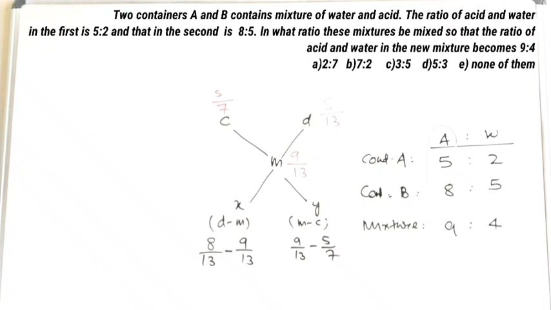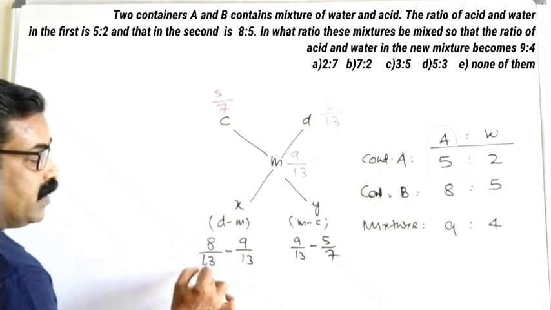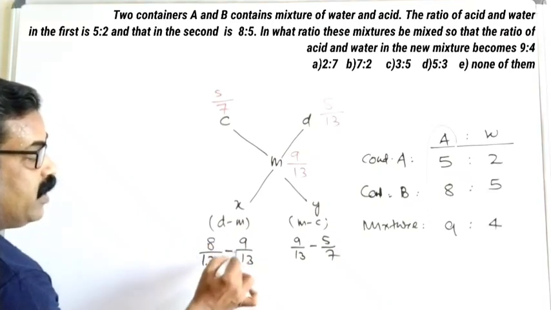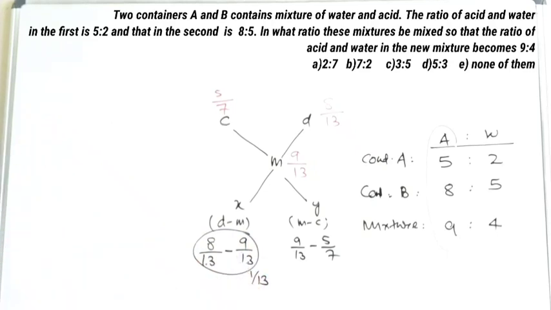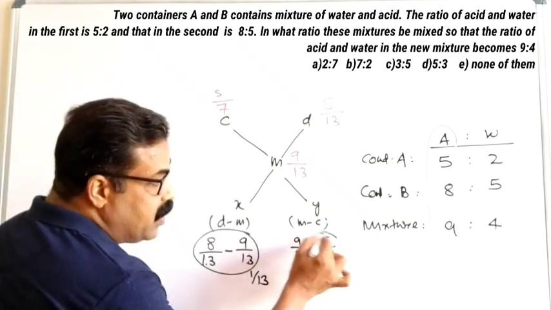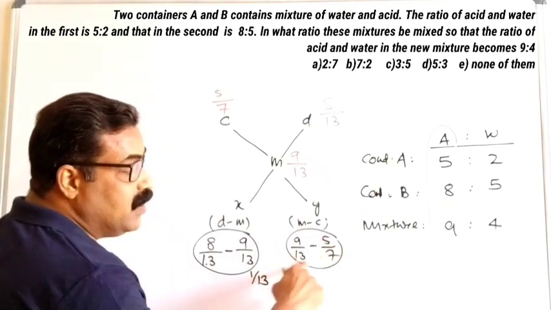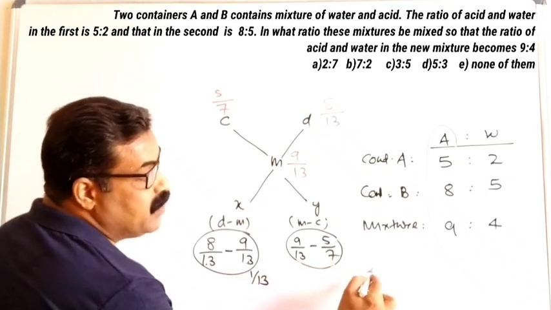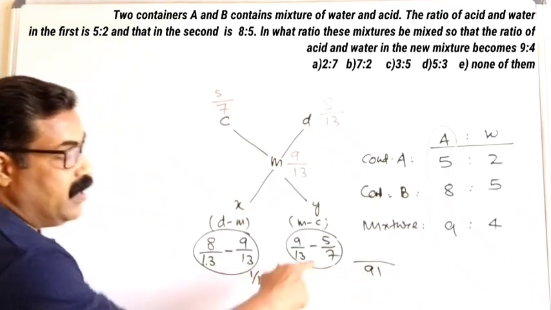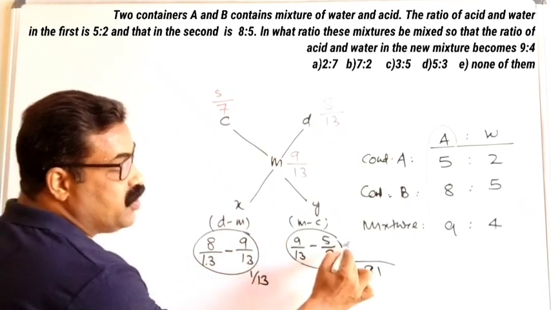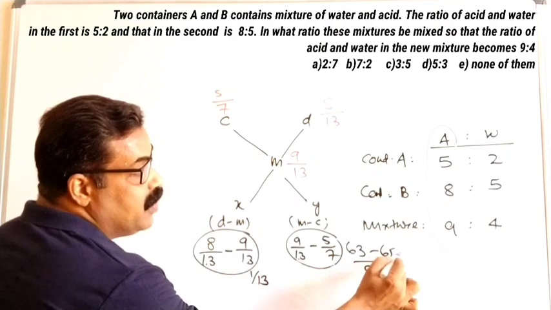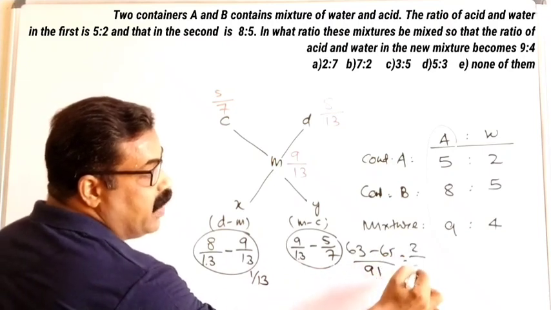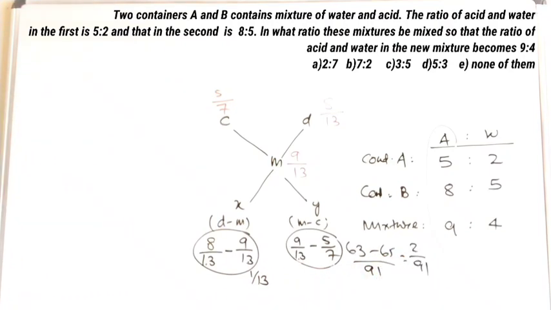So now, 8 here is 13, 9 here is 13. So this value I can take as 1 by 13. And for this value, we have to take the LCM. 13 and 7, LCM is 91. Here it will become 9 into 7, 63. Here it will become 13 into 5, 65. So we got the difference as 2 by 91.